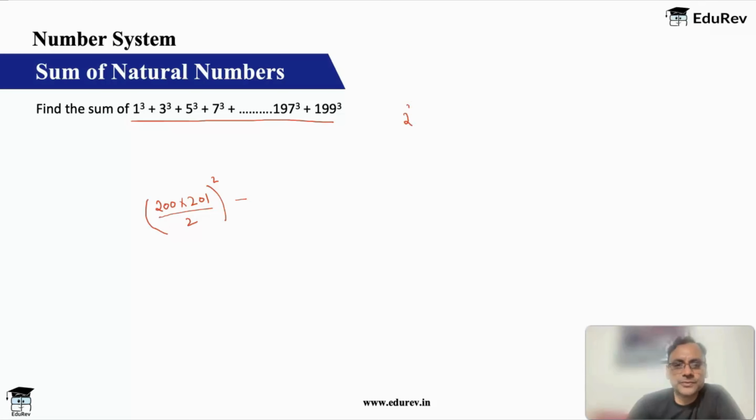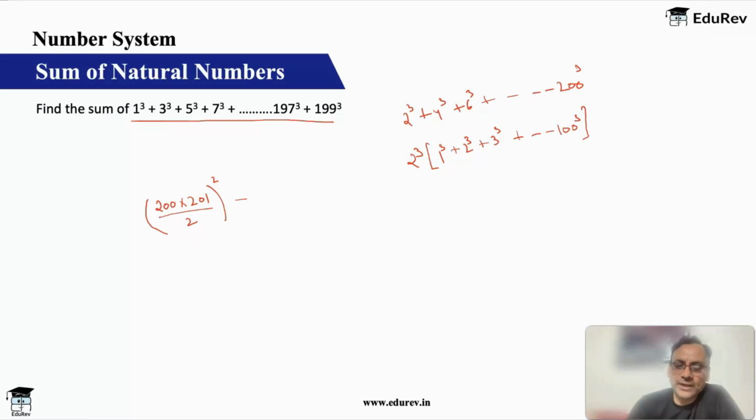So 2 cube plus 4 cube plus 6 cube up to 200 cube. Okay, so if I take 2 cube out, then it is 1 cube plus 2 cube plus 3 cube, and this will go to 100 cube.